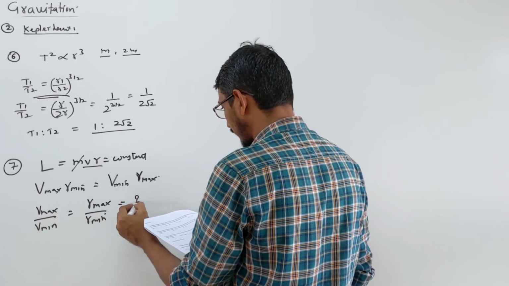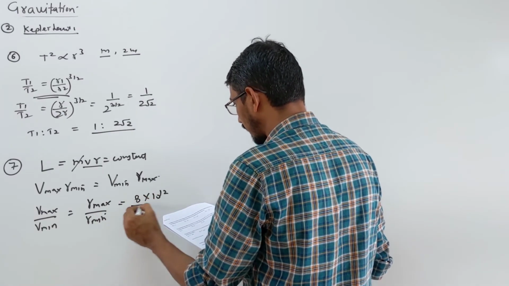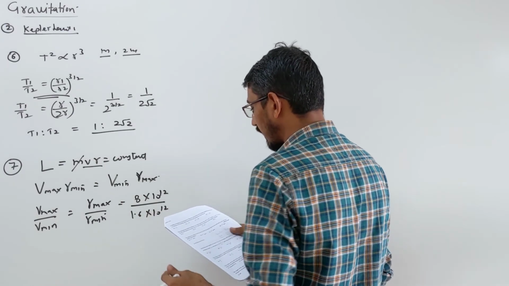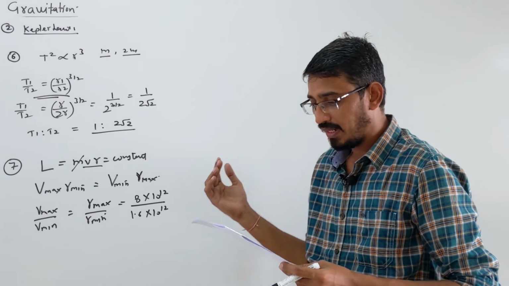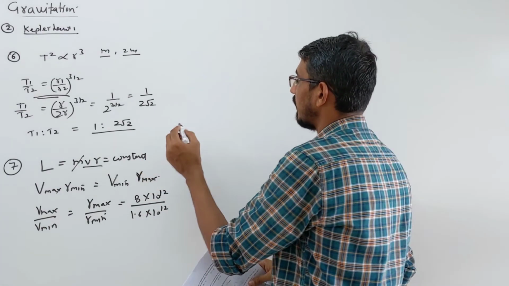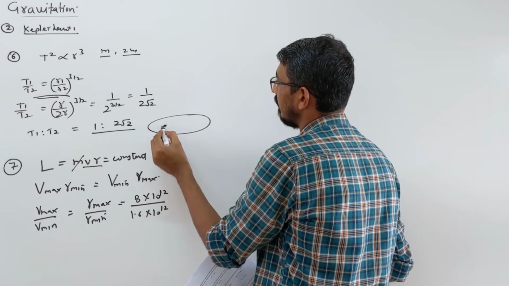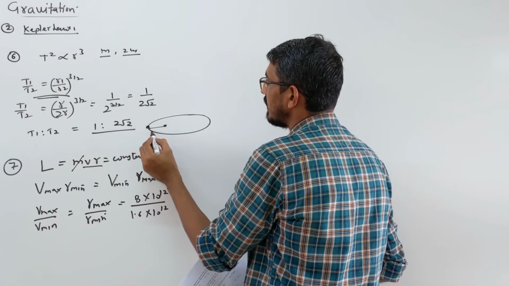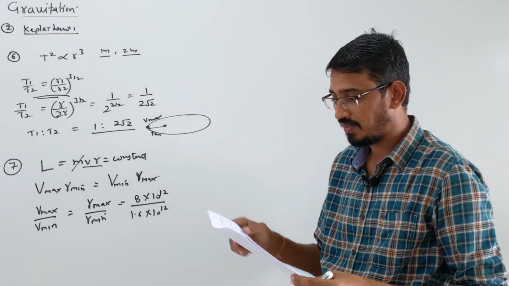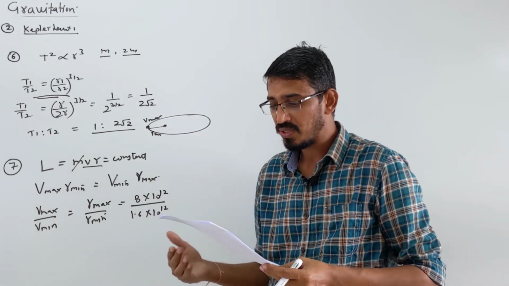They said the maximum is given as 8 into 10 power 12, and the minimum is given as 1.6 into 10 power 12. And what is given? They said the velocity when the planet is nearest to the sun. As I already explained, this is the sun. When the planet is here, the distance is minimum and the velocity is maximum when it's close to the sun. So they said when it's close to the sun, the velocity is given as